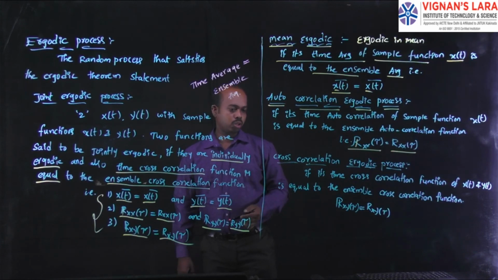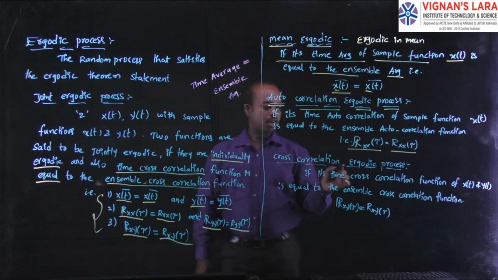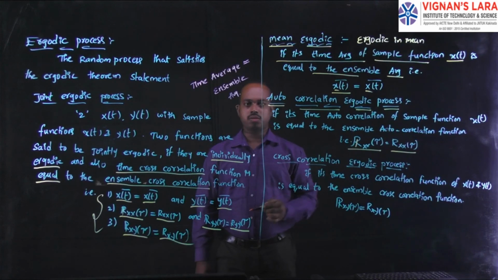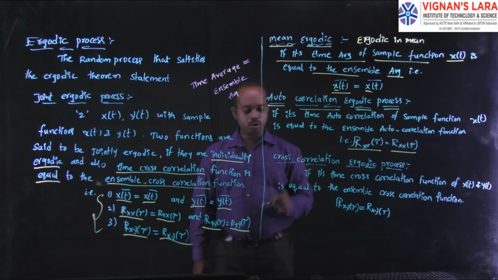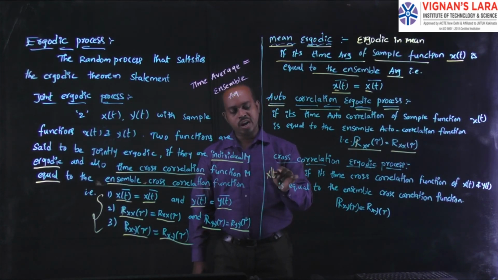Coming to the last one, the cross correlation ergodic process. In this, you need to consider two random processes x of t and y of t.